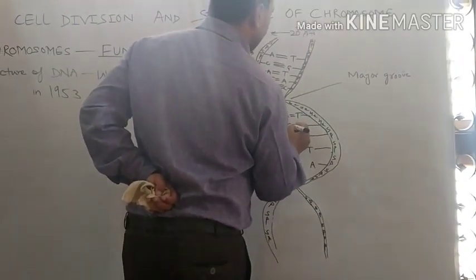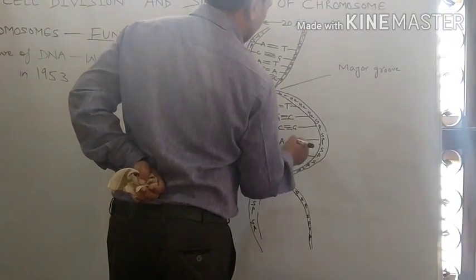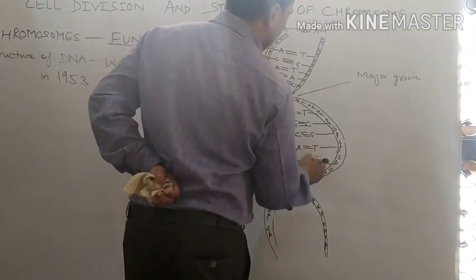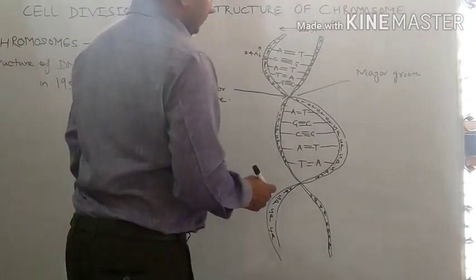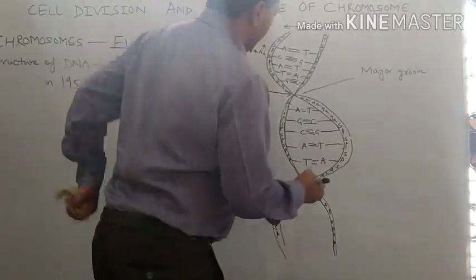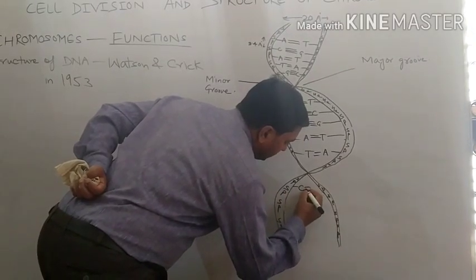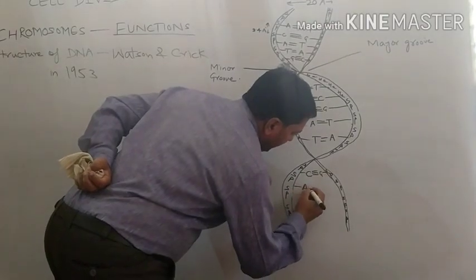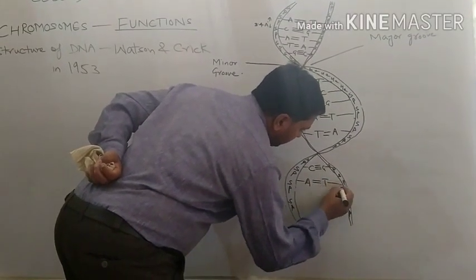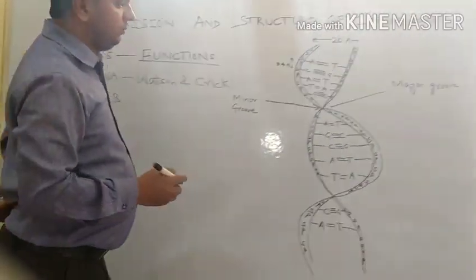Double bond in between AT, triple bond in CG, again in CG triple bond, AT double bond, AT double bond. Here also you can get C, triple bond G, A, double bond T, and so on. So the structure is clear now.